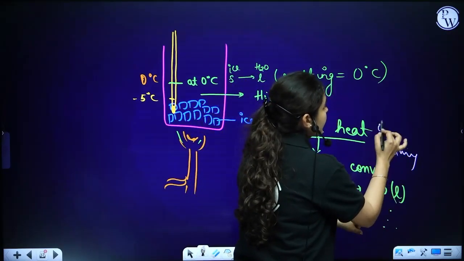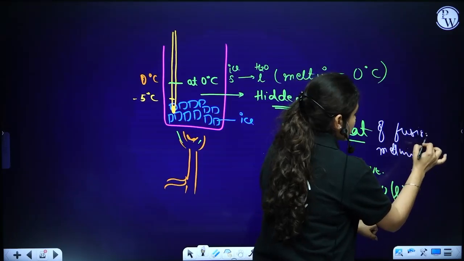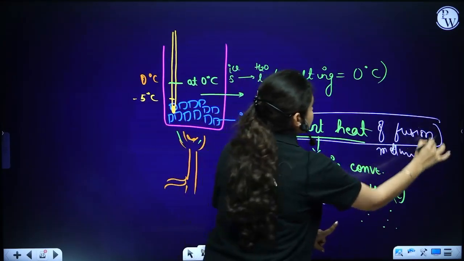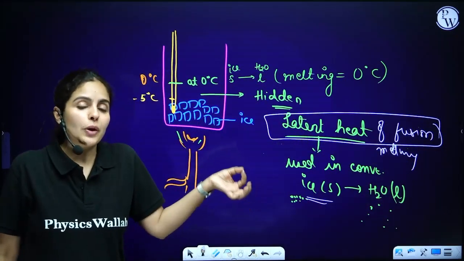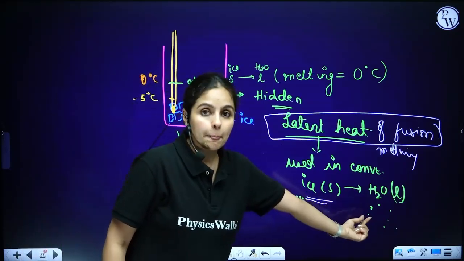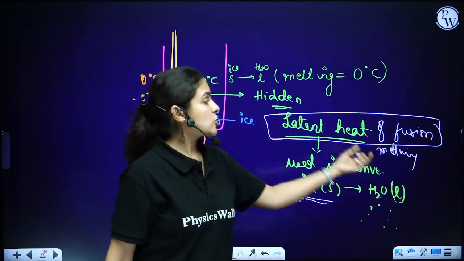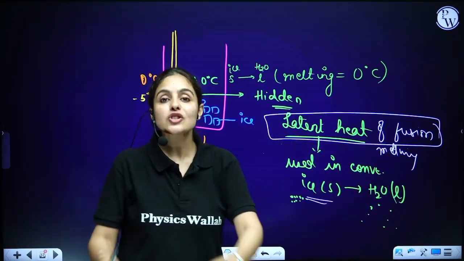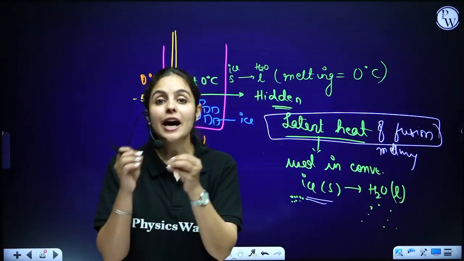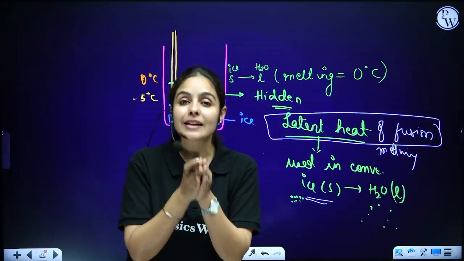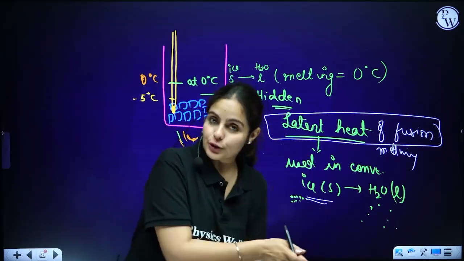So this latent heat which helps in melting is called latent heat of fusion. What is it called? It is called latent heat of fusion. Why fusion? Because it's melting. Ice to water, solid to liquid. So this hidden heat in the system which helps to convert solid to liquid, ice into water, is called latent heat of fusion. Fine.